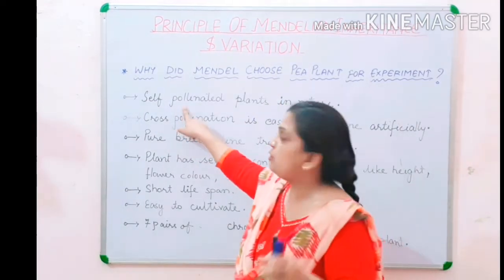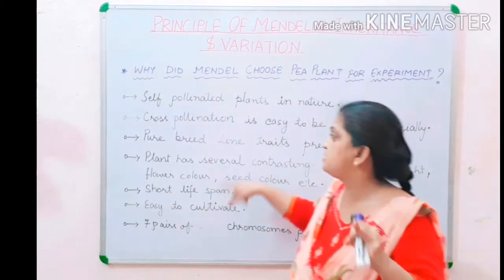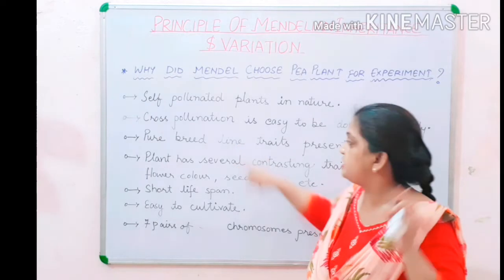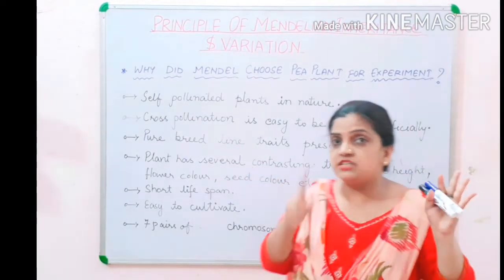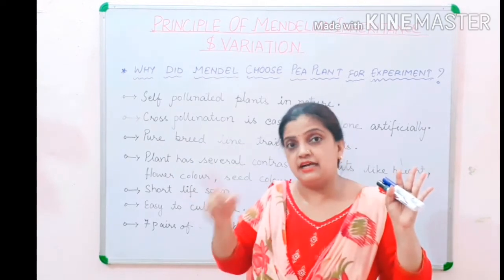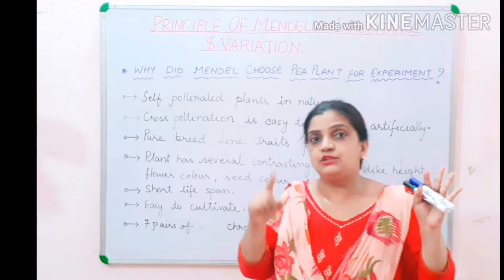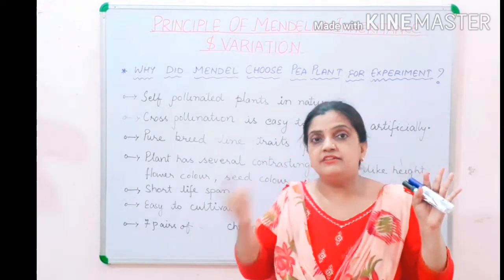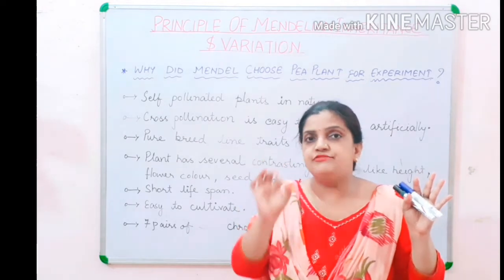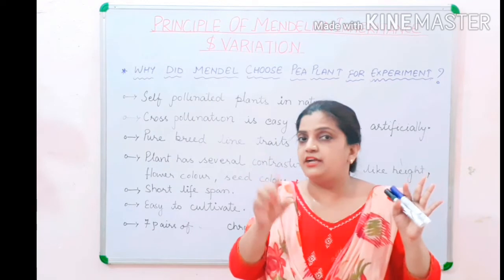The self-pollination property was present, the cross-pollination property was present, the pure breed line property was present, and several contrasting characters were present. If it was purple, the contrasting character white was present. If the plant is tall, the contrasting character dwarf is present. If the seed is round, the contrasting character wrinkled seed was present. So for every pure breed line trait, a contrasting trait was present.